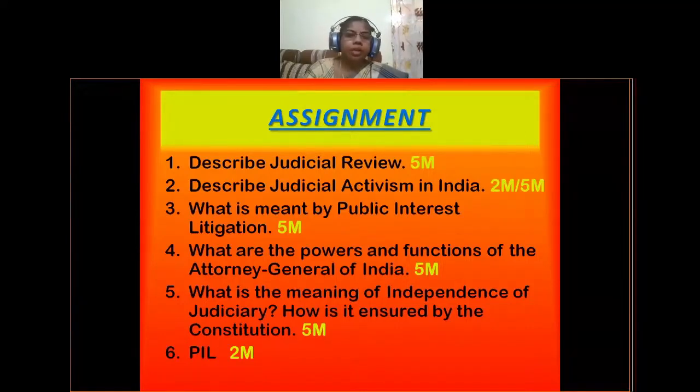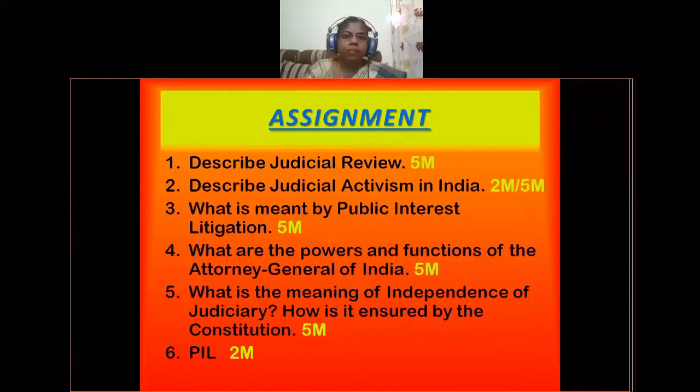Okay, so third one is, what is meant by public interest litigation? And this question will be given for 5 marks, and this is also a very important question.